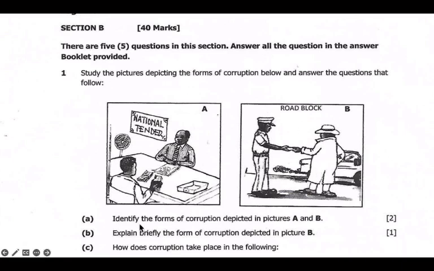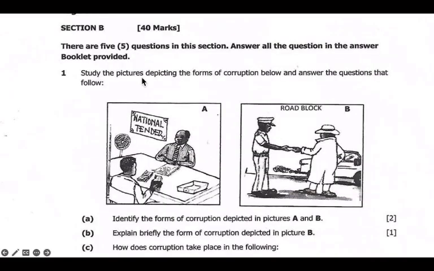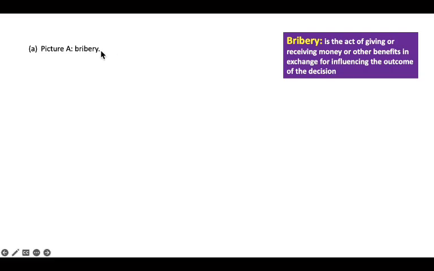They can ask a question like, for example, A, identify the form of corruption depicted in A and B. If you look at the type of corruption being depicted, picture A is bribery.